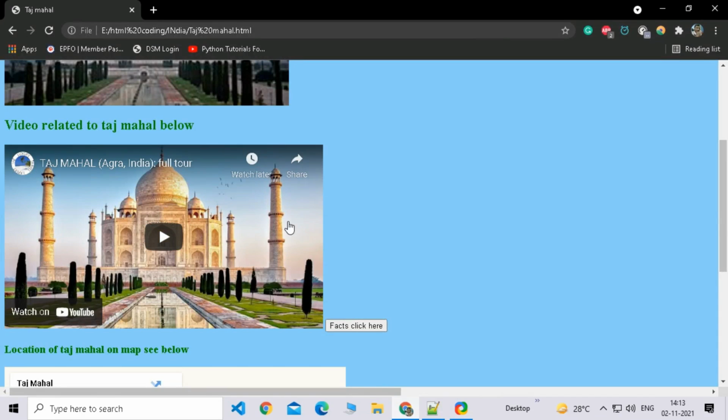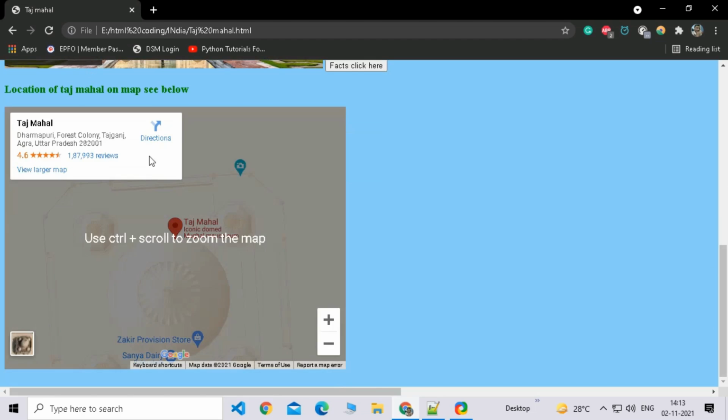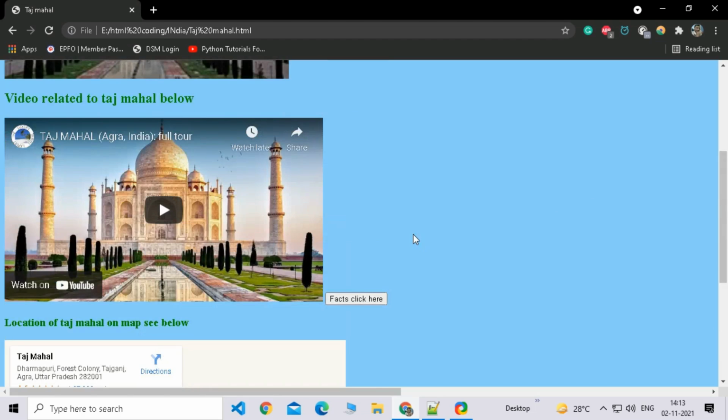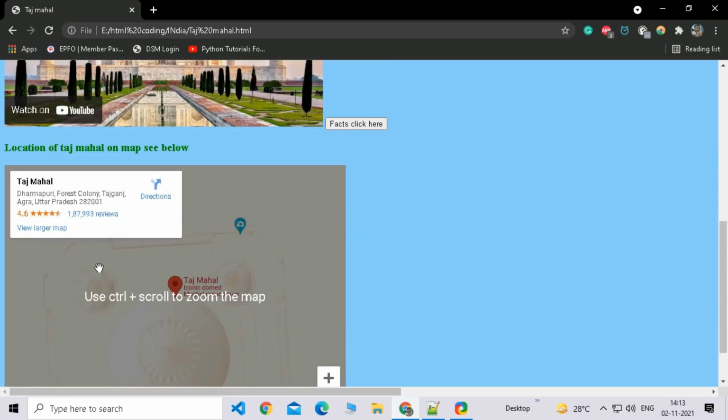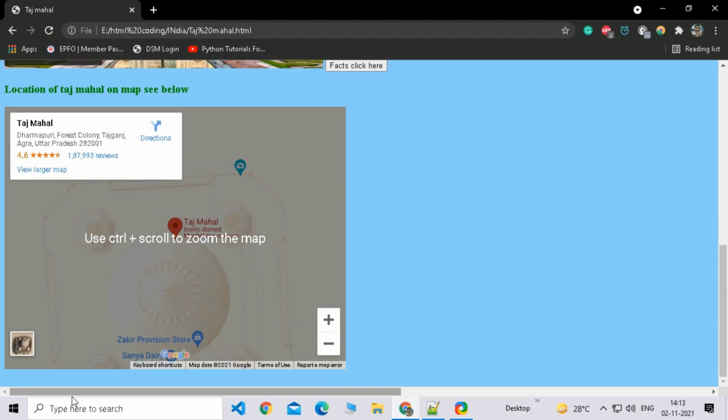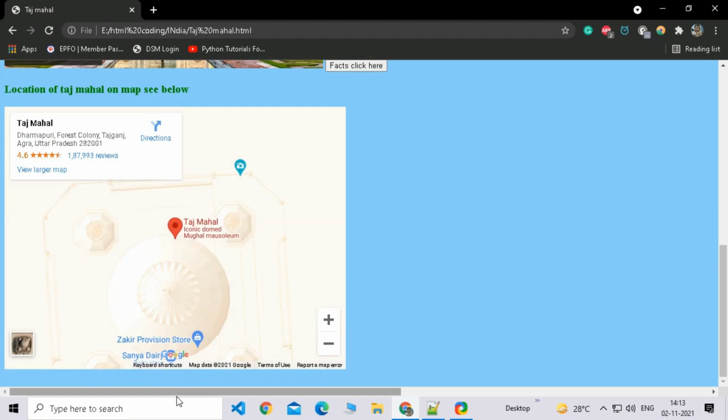I will tell you how to add videos and maps. The map and video are pretty similar to add, in the next video, where I'm going to explain how I made this website and teach you to make it. I'm just going to give you a brief overview in this video. Yeah, the location of the Taj Mahal on the map. See below, this is below. So you can see that there's a tomb in between.